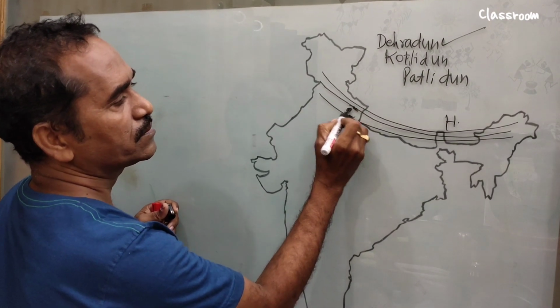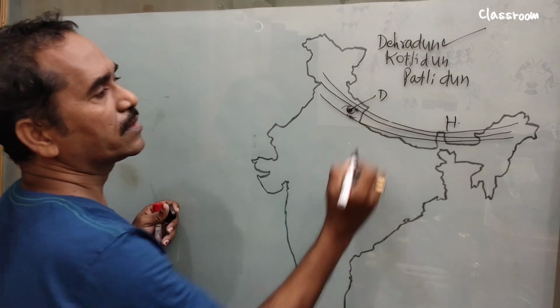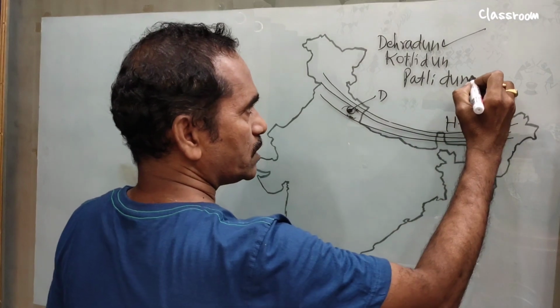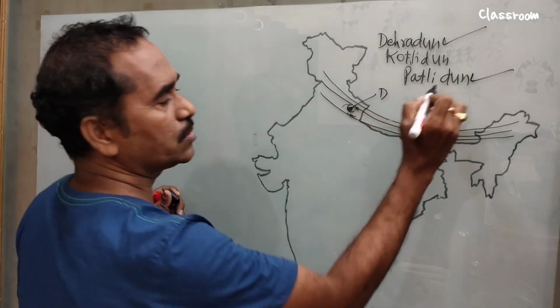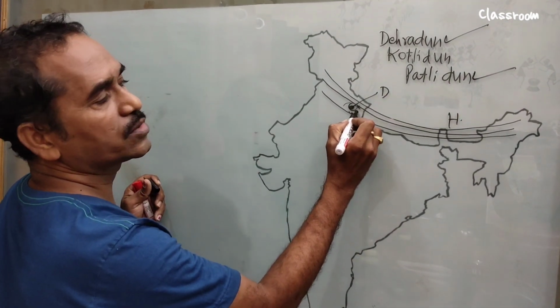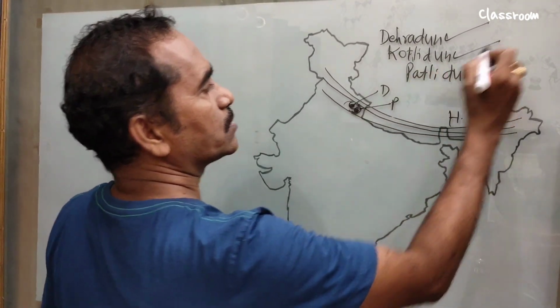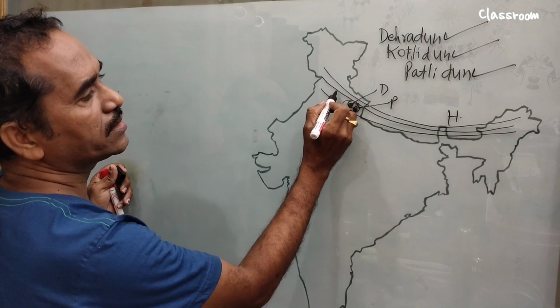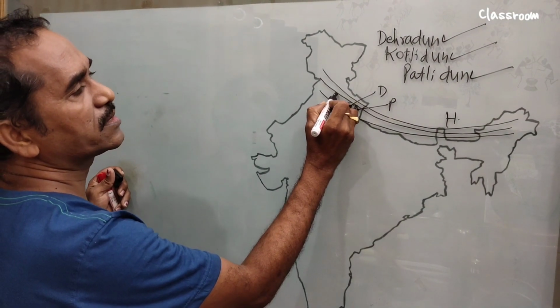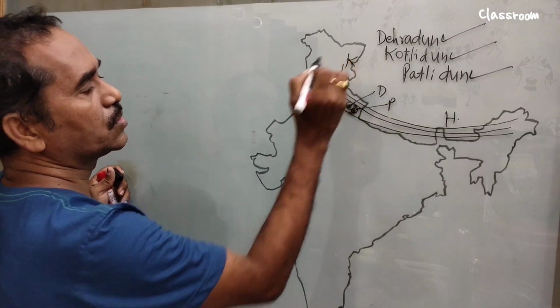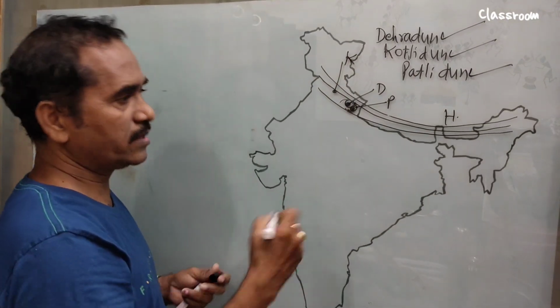So here, this is Dehradun, and Patli Dune. Patli Dune also we see in Uttarakhand. It is Patli Dune, and Kotli Dune. Kotli Dune is located in Himachal Pradesh.